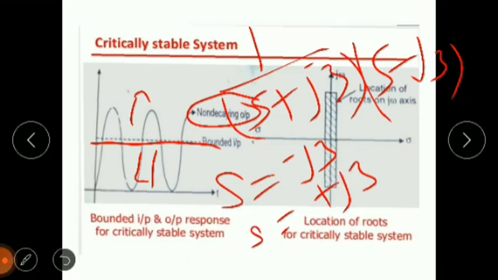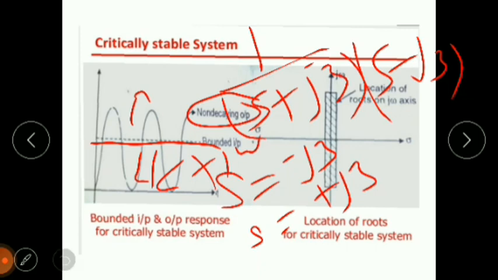And we know that if the value is sigma plus j omega, when we put the value of S, sigma will be 0 and the j omega value is 3. So we have to put this value over here.